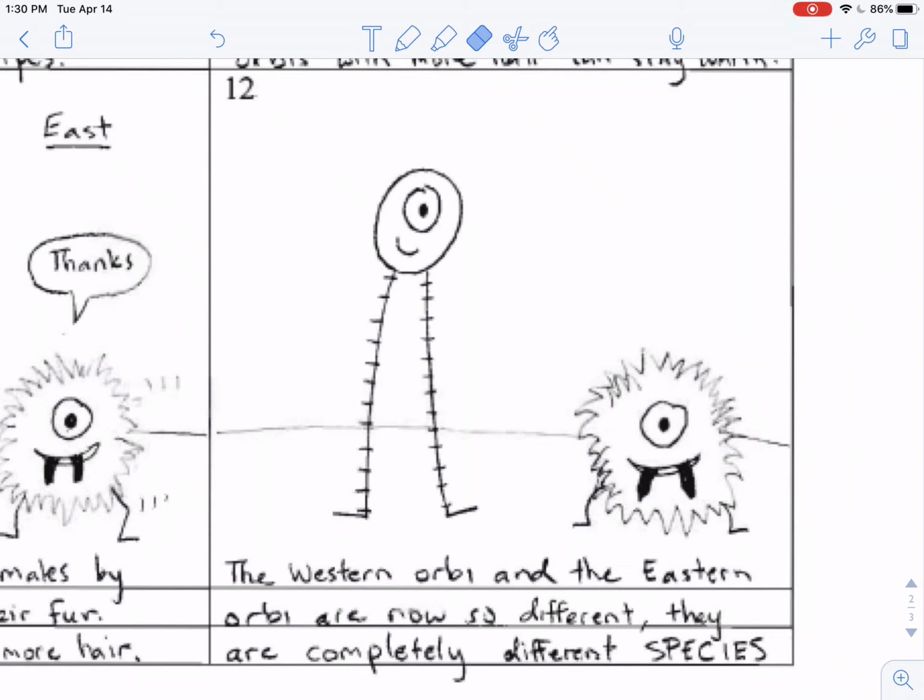Because of those differences in behavior, we have separation for that reason. So there's many different reasons why one group of animals can be separated into two groups. But it's important to remember that that is the first step in the process of speciation, and that is how new species form over time.